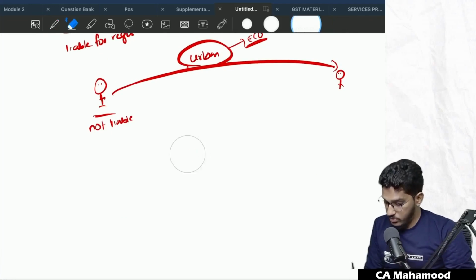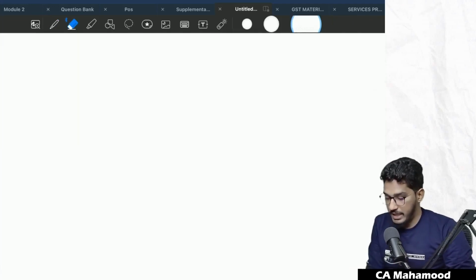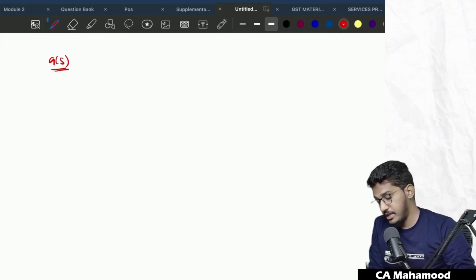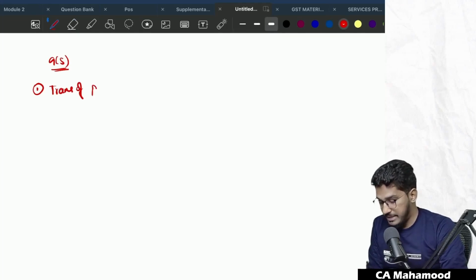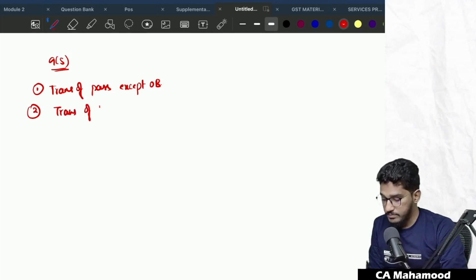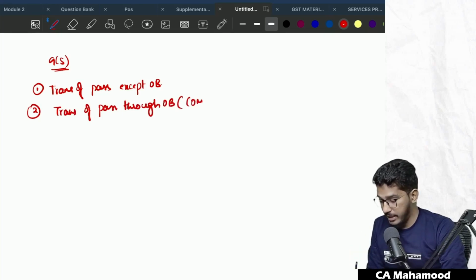Let me make a separate note here. Section 9 subsection 5, where the tax is required to be paid by the e-commerce operator. Number 1, services of transportation of passengers except omnibus, right? Number 2, transportation of passengers through omnibus, and the supplier is other than a company. The supplier should not be a company.